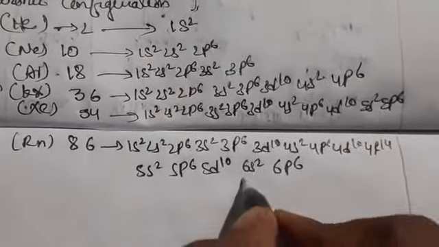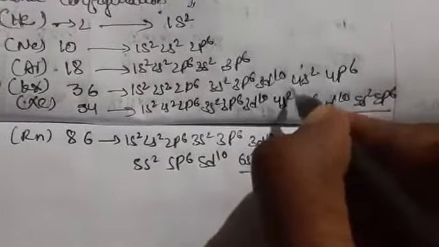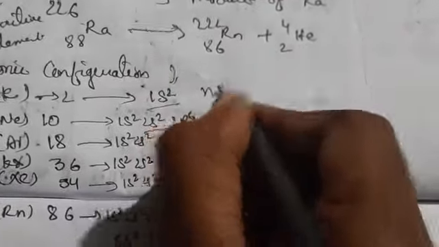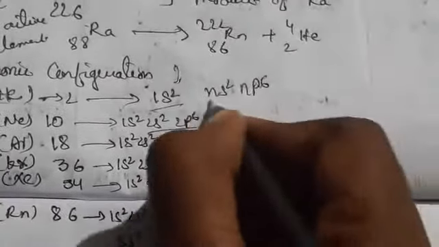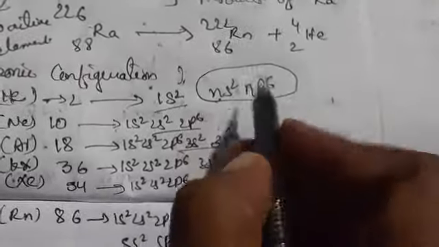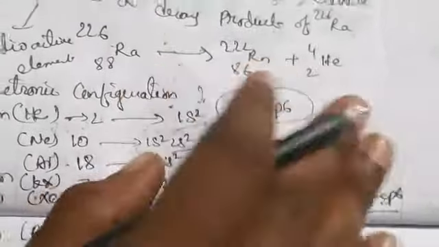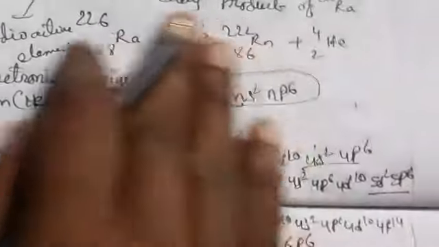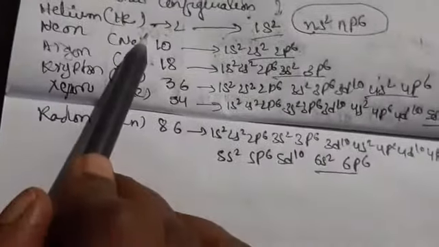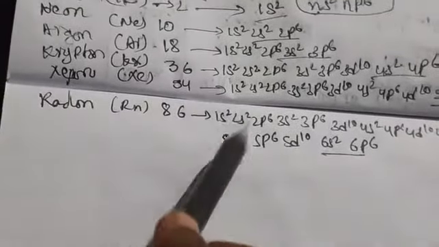If you observe the configurations, the outermost shell ends in s2 and p6 orbitals. So ns2 np6 is the general electronic configuration, occupying 8 electrons. Helium has 2 valence electrons and the other noble gas atoms have 8.